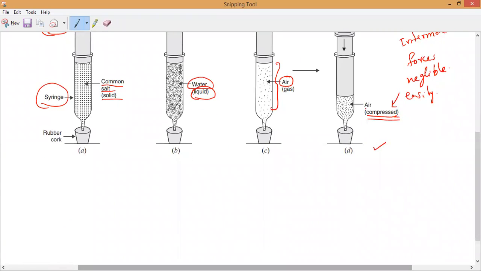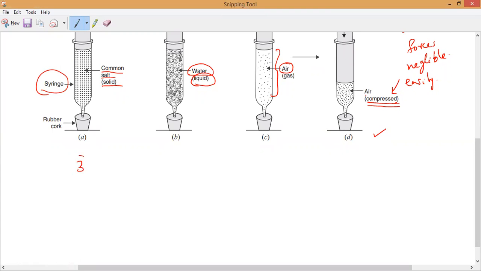Yes, sir. Okay, now the third point. Can anybody tell me about their densities? Particles are very far from each other, so low density or high density? Low density, sir. Gas is much lighter than the same volume of solid or the same volume of liquid. Please mention: gases have low densities.